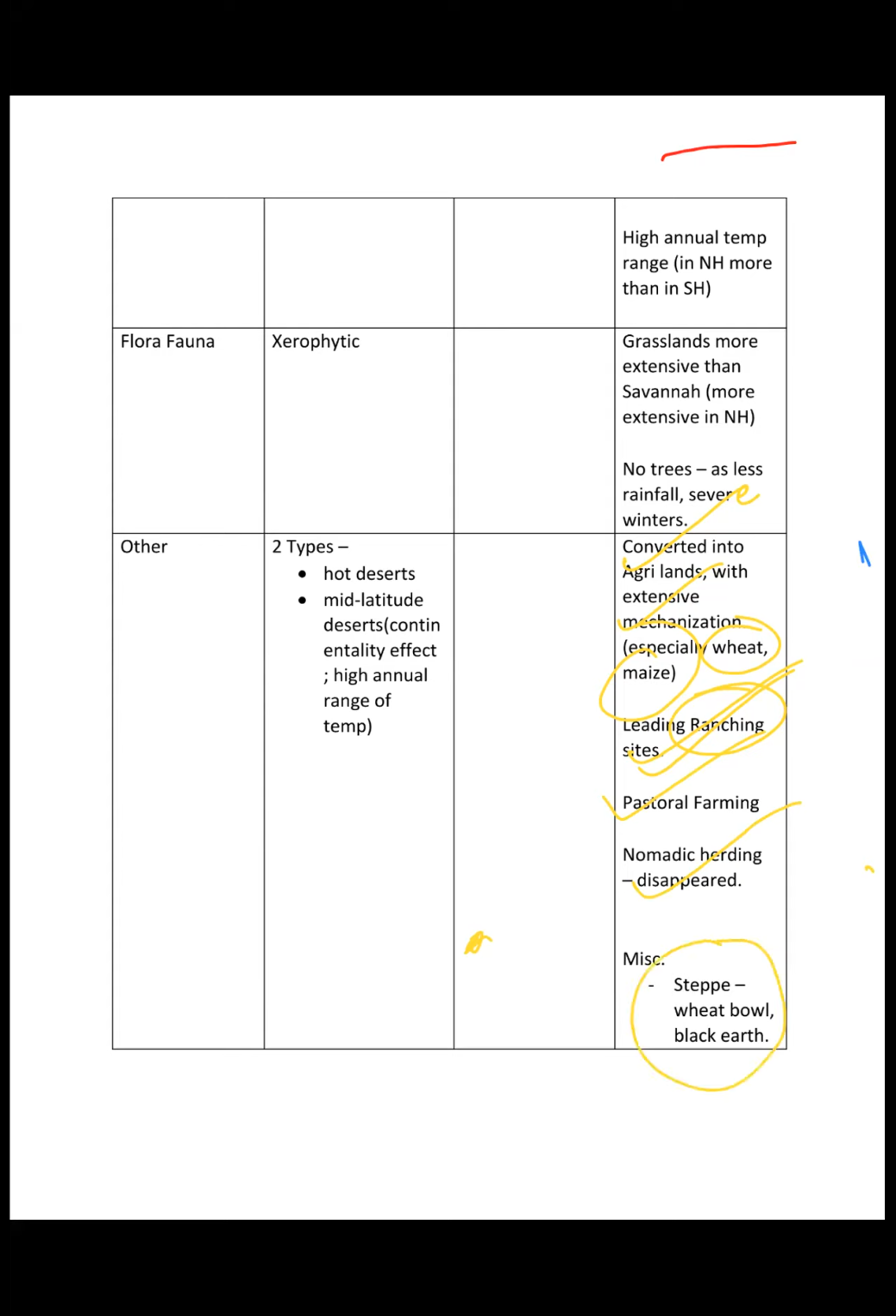A miscellaneous fact: steppe is known, or was known, as the wheat bowl of the earth because the soil was very fertile, right? So despite adverse conditions, steppe was a very fertile region, and it still is, because the dark soil there was very fertile, right?